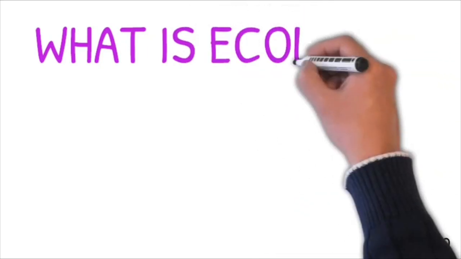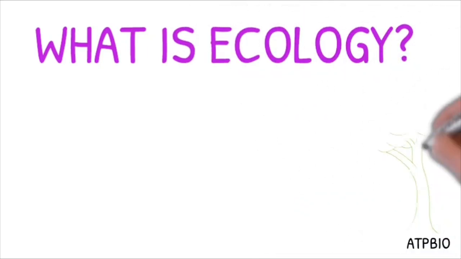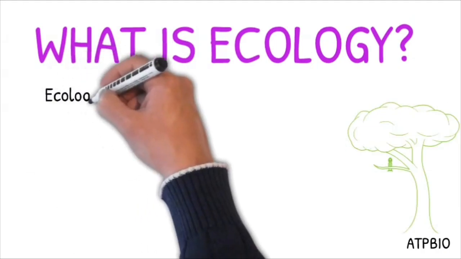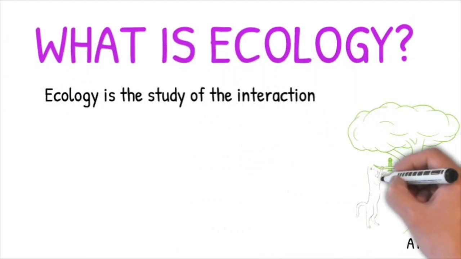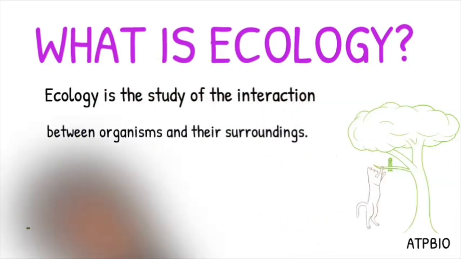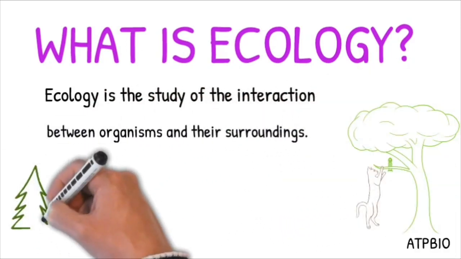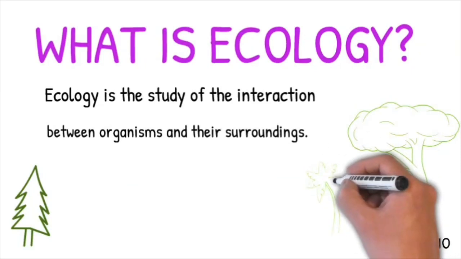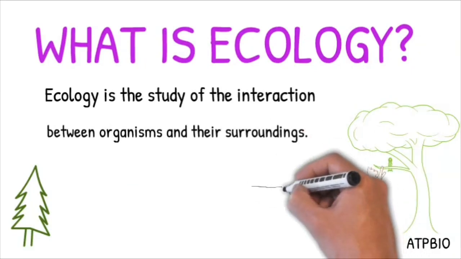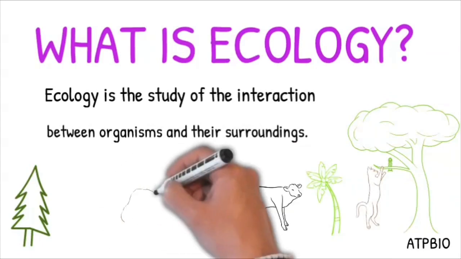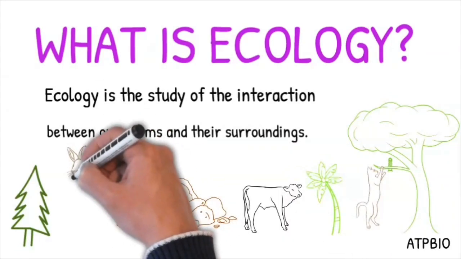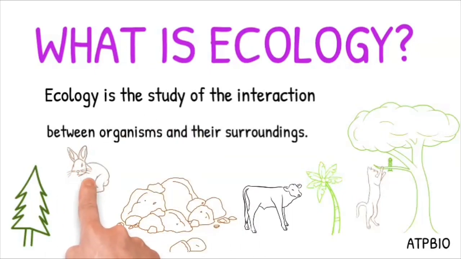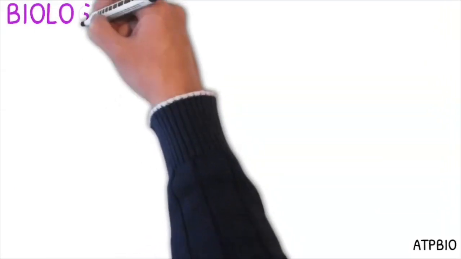So, what is ecology? Ecology refers basically to the study of the interaction between organisms and the environment. So in this picture, for example, you have a tree and a bird, and you have a big cat trying to get a bird. So that interaction between the tree, the cat, rivers, animals, rocks, that is what ecology is going to be studying about.